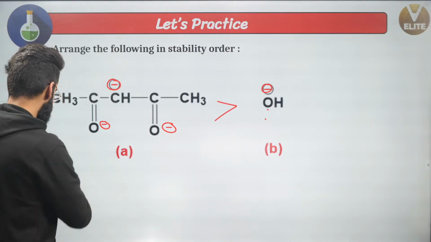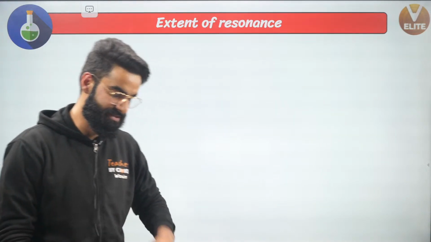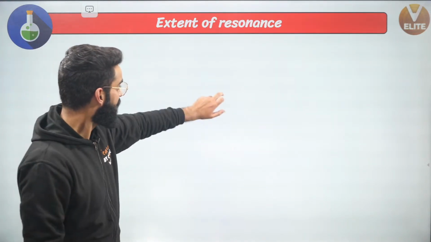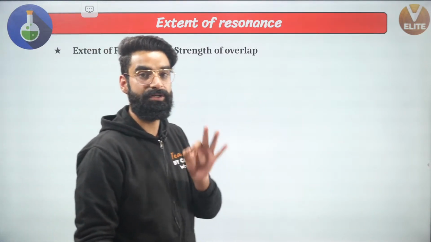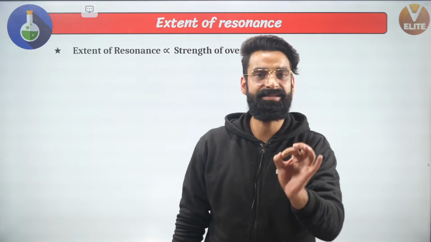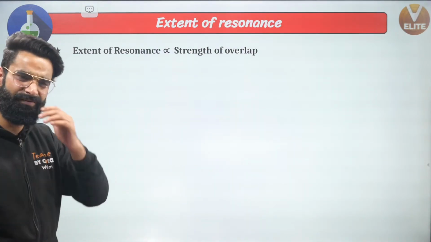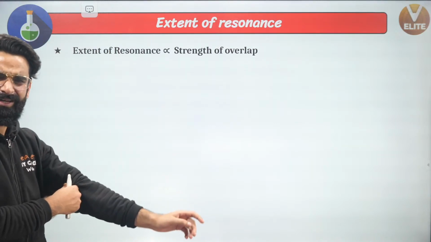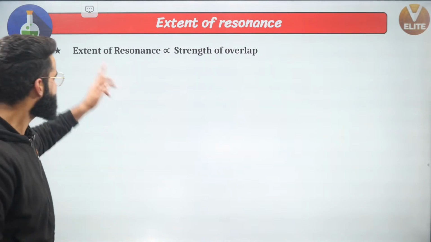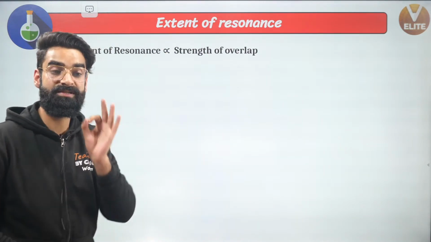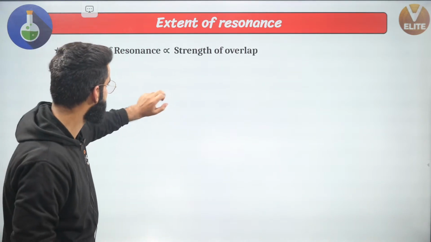Perfect, guys. Perfect. Let's move on to something interesting. Extent of resonance. Okay? Now, people, the first thing which I have written right here: extent of resonance is directly proportional to strength of overlap. What is resonance basically? Resonance is the overlap of orbitals, right? Which we have seen in the first session itself, correct? It's actually the overlap of orbitals, right? Yes. Extent of resonance is directly proportional to strength of overlap, right? Okay, what does that mean?